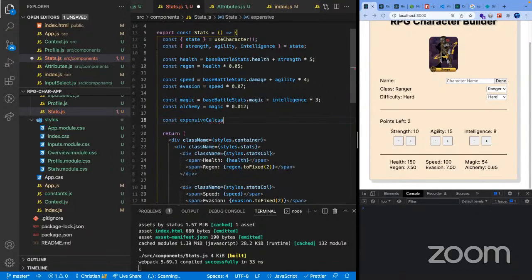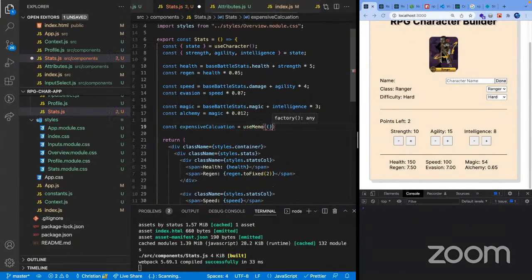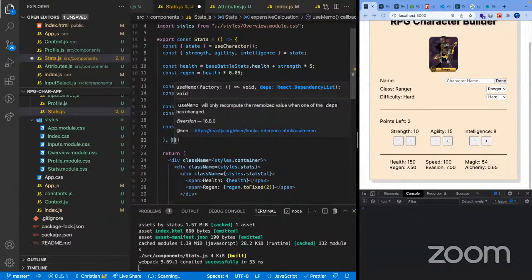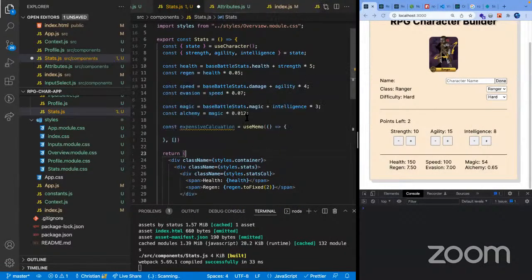Expensive calculation, useMemo. So this one is pretty much used to memoize a value if it is really expensive to calculate. So imagine here if this is some really crazy formula that is really taxing on your processor, then we could use the useMemo hook to memoize the result, and it will only update if one of our dependencies updated. For example, if we added stuff to our strength, then it's the only time it's gonna run. Actually, let's memoize the health, just so we can use it.